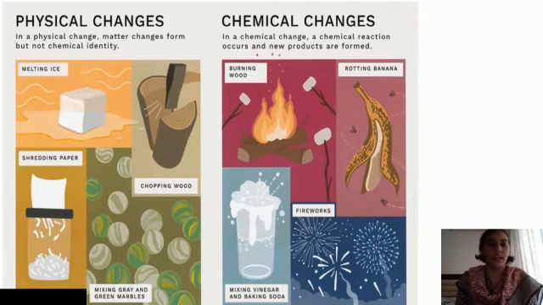So melting of ice is given as one example. Then chopping wood, shredding paper, and mixing grey and green marbles. So all these are physical changes. Melting of ice, ice gets converted to water, water on boiling gets converted to vapor, and again vapor on condensation gives you back water, and water on freezing gives you ice. So only physical state has changed.